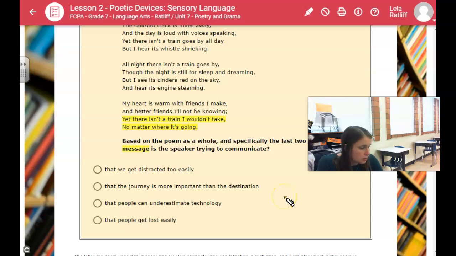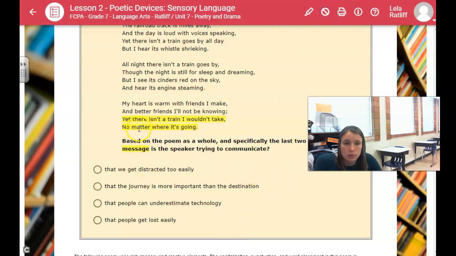All right, so let's see. "If there isn't a train I wouldn't take, no matter where it's going." So is the message that we get too distracted? We get distracted too easily? That the journey is more important than the destination? That people can underestimate technology, or that people get lost easily?